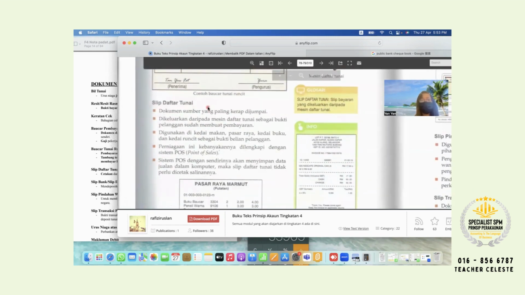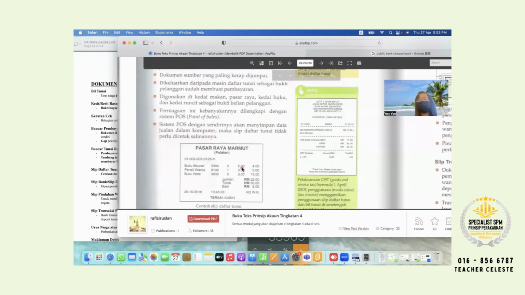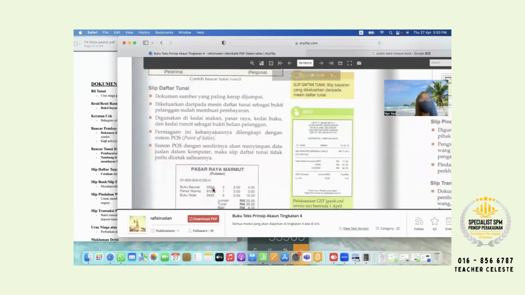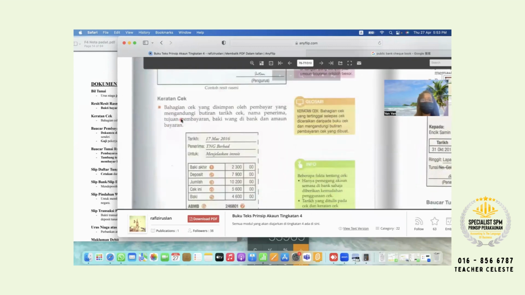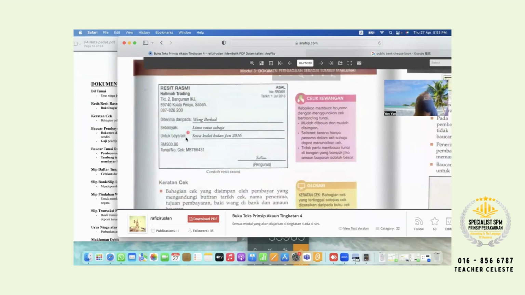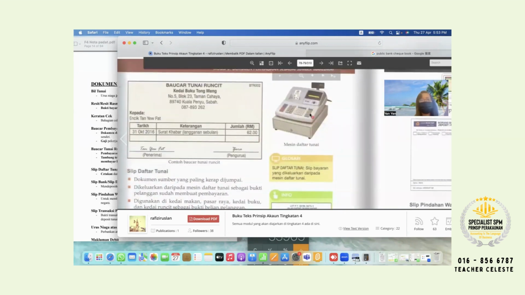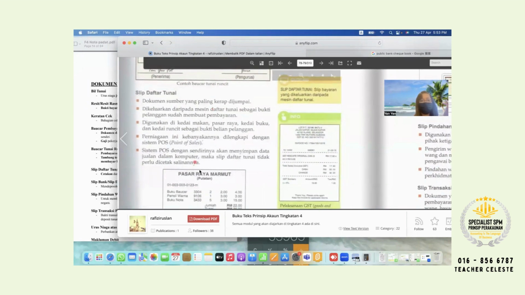Okay, so next, this one you all frequently see, slip daftar tunai, but you all like to call it receipt. Maybe mommy or daddy, hey, give me receipt, I want to check. Actually, in Malay, we call it slip daftar tunai. The receipt and slip daftar tunai are totally different. You can go back to see your receipt. This one is a receipt rasmi. Can you see here? So this is receipt rasmi. For those printed from this machine, the machine daftar tunai, where the paper comes out, we call that slip daftar tunai. All clear? Can online students all understand?